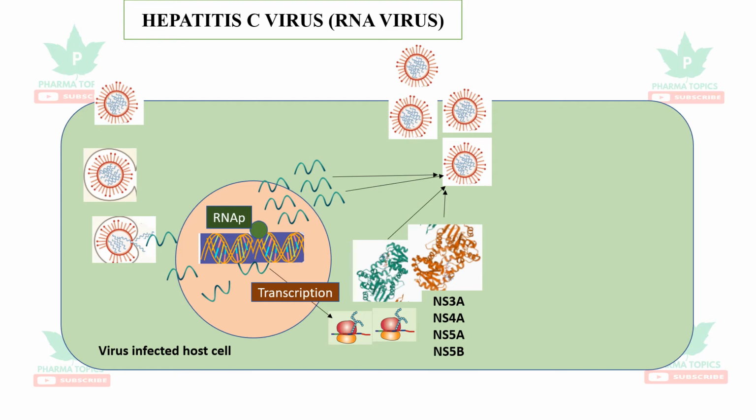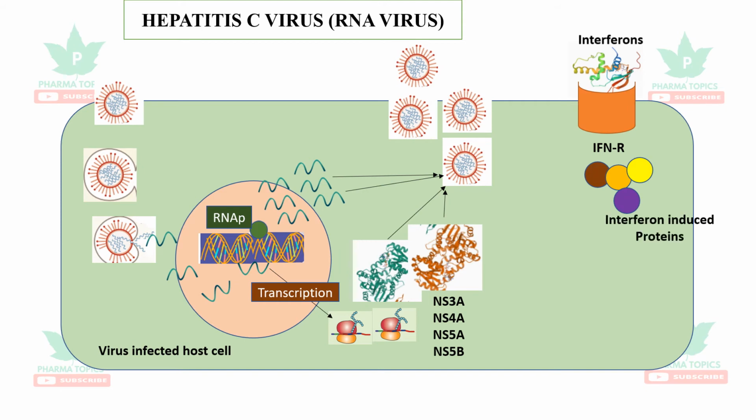The most important mechanism by which the hepatocytes address this is the formation of an important protein called interferons. These interferons bind to the interferon receptors, and that binding causes formation of interferon induced proteins, and those proteins inhibit the viral replication, that is hepatitis C replication is affected or blocked by the interferons. It is very important in treatment of hepatitis C virus.